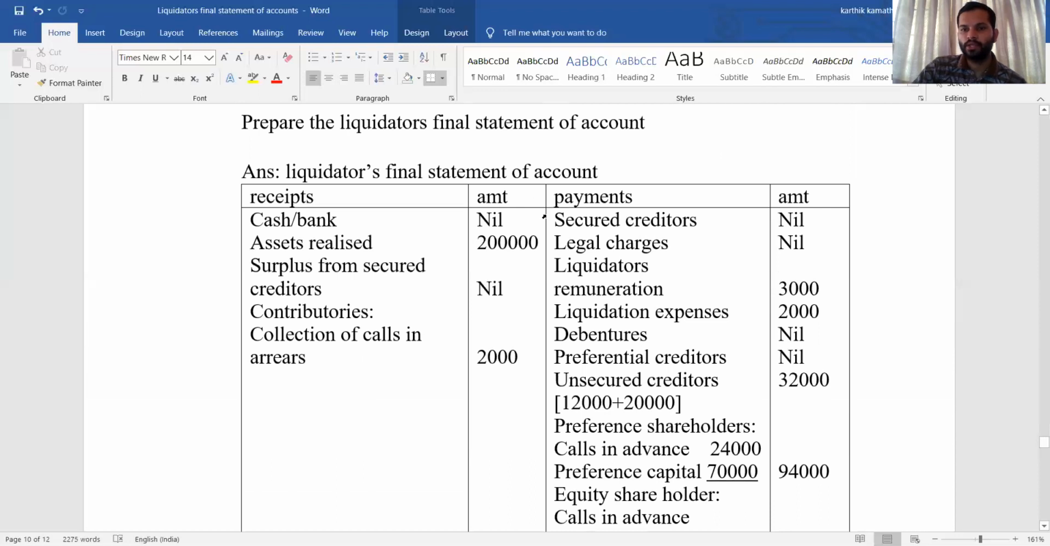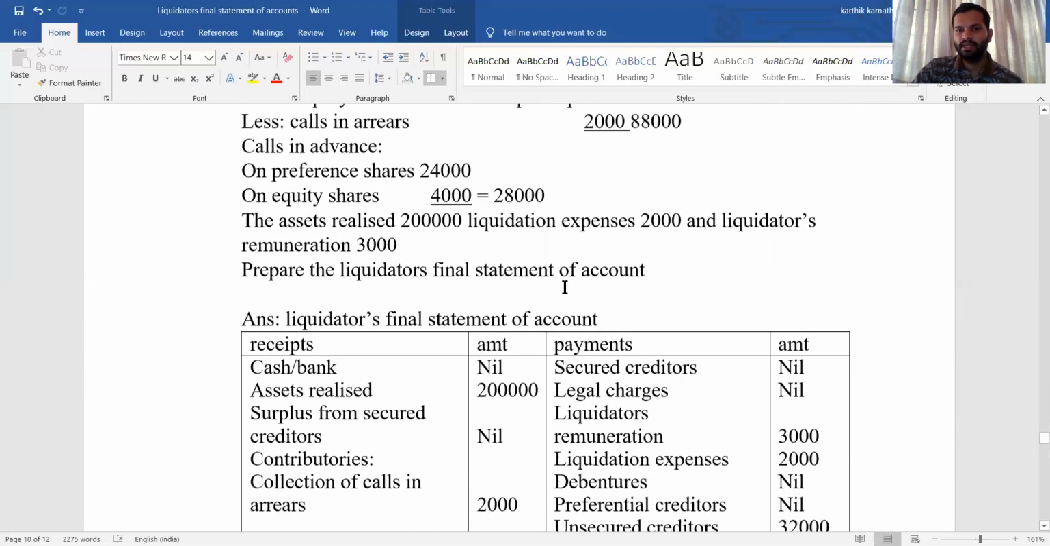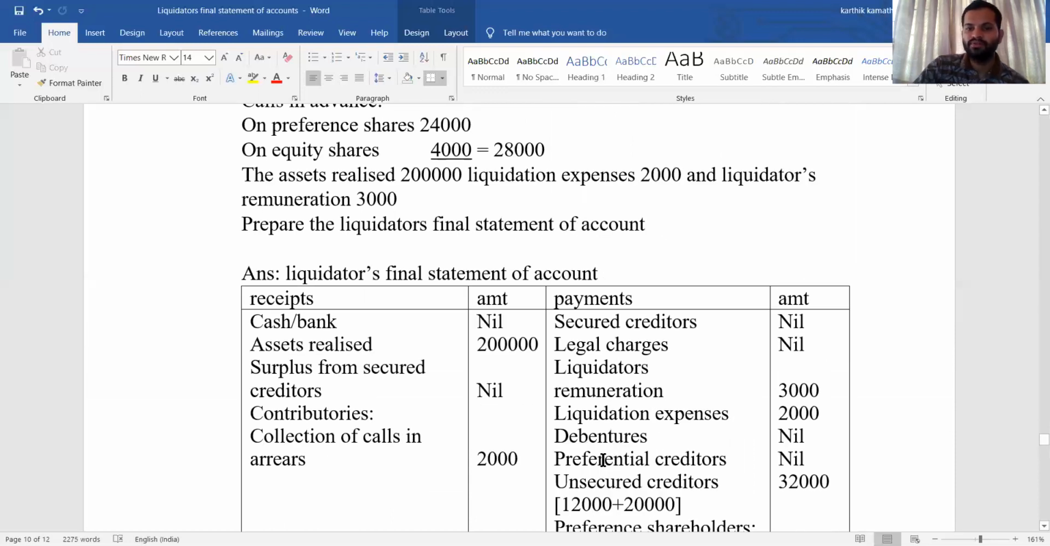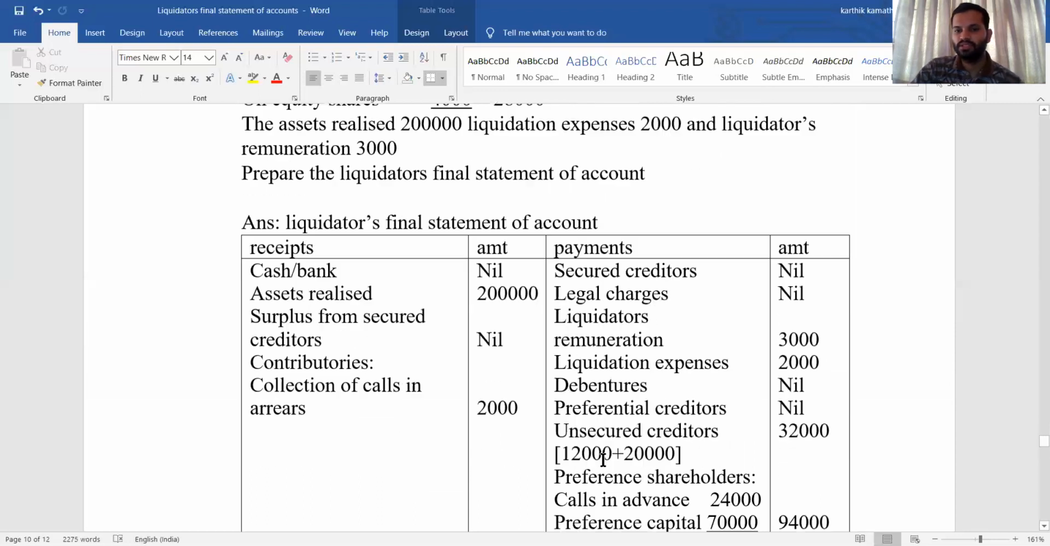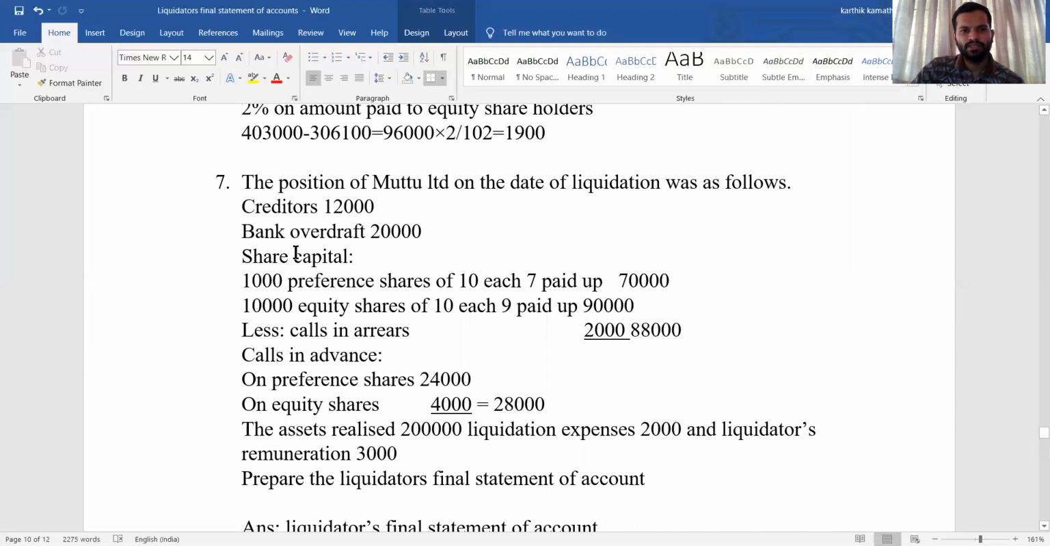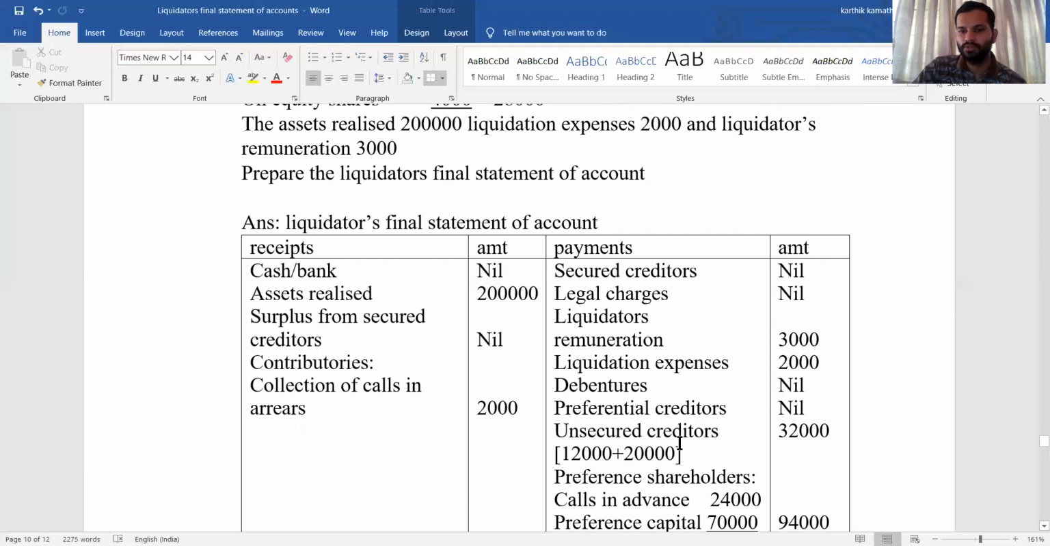Now payment side. Secured creditor not given, nil. Legal charges no information, nil. Liquidator's remuneration directly given in the problem, 3000. Liquidation expenses directly given in the problem, 2000. Debenture information is not there, nil. Preferential creditor no information, nil. What about unsecured creditor? There are two types here. They have given creditors and bank overdraft. Both are unsecured in nature. So 12,000 plus 20,000, 32,000.